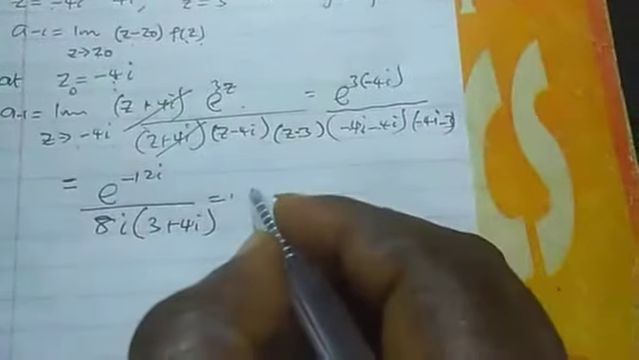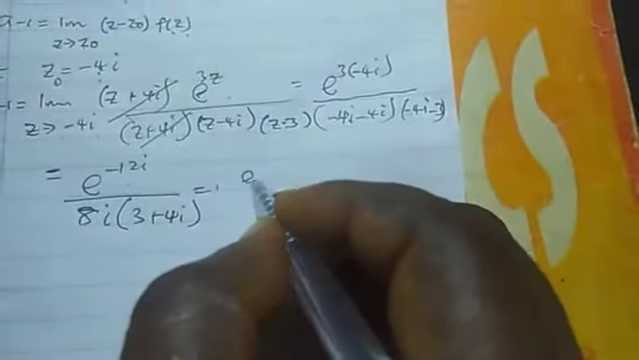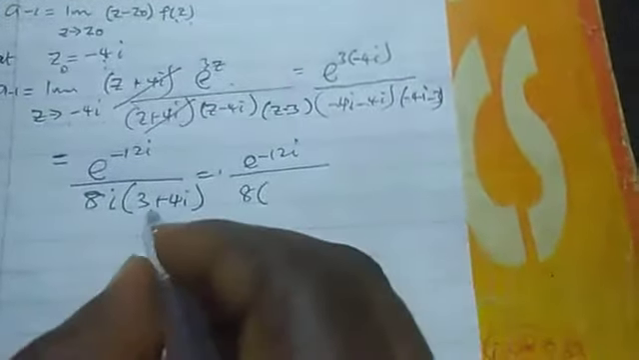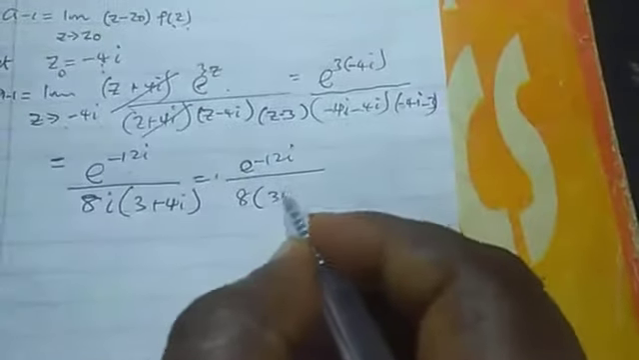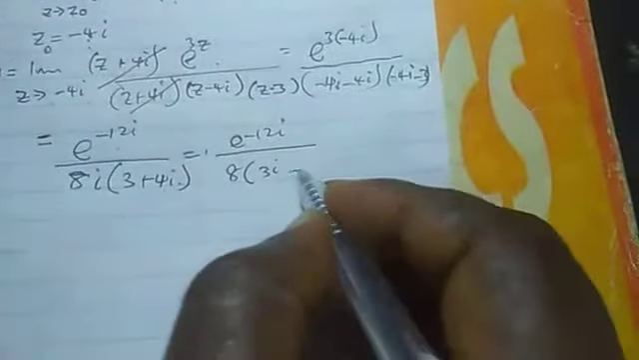Now, let us expand. Normally, this one will give me exponential of this over 8 into, if you expand this one, it will give you 3i. i times 4i will give me minus 4.